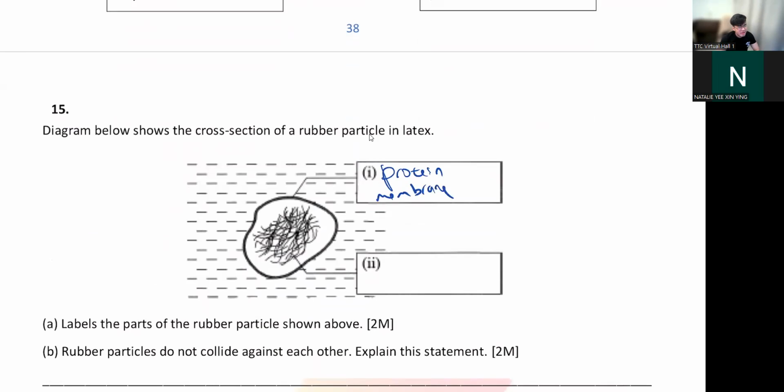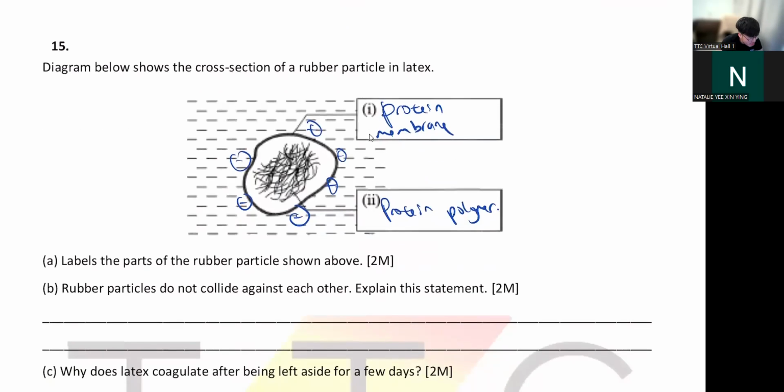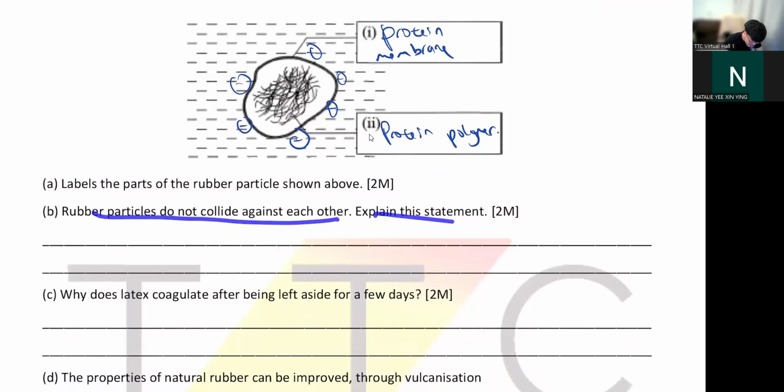Okay, your protein membrane. They're lacking some charges here. It should be negative charge at the outside here. Right. So what is inside this thing? This is called your protein polymer. Okay, your protein polymer, all the things you need is inside. So rubber particles do not collide against each other. Explain this statement. Because you have negative charges on protein membrane.